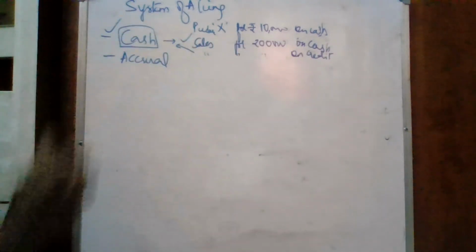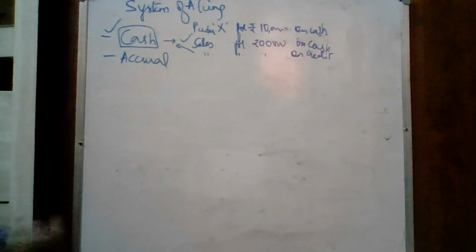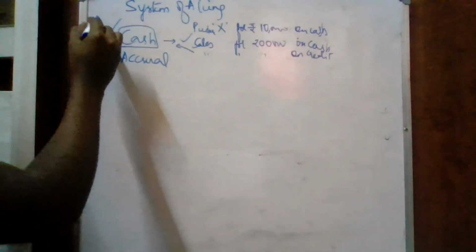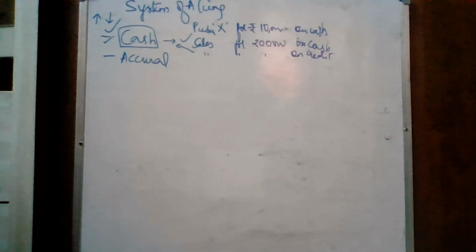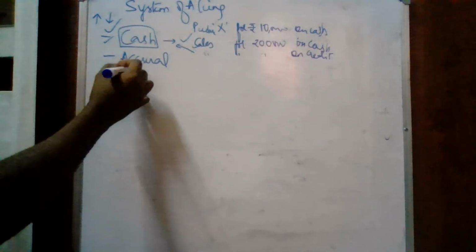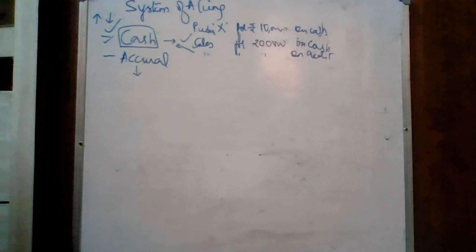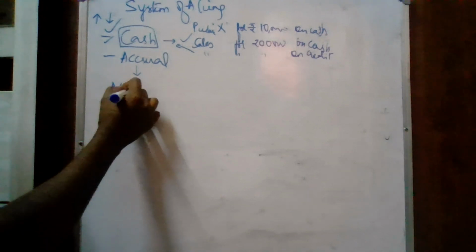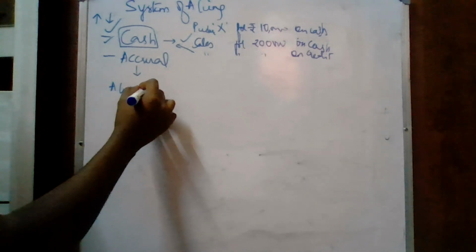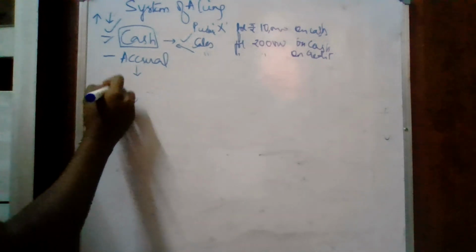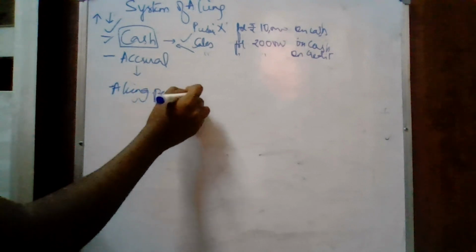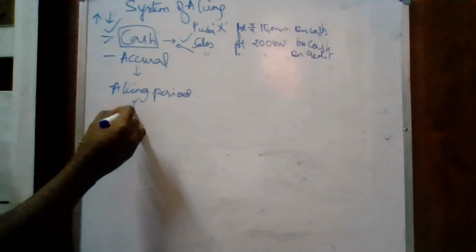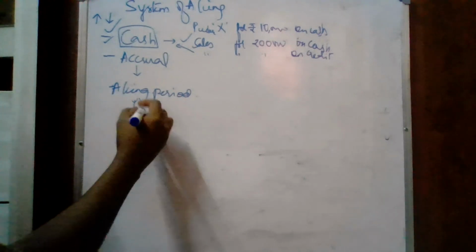This entry will not be recorded in the cash basis of accounting because it tells only what cash is coming inside and what cash is going outside. Only those entries shall be recorded in cash basis of accounting. But in case of accrual basis of accounting, any transaction that has taken place during the accounting period, whether on cash basis or credit basis, shall be recorded in books of accounts.